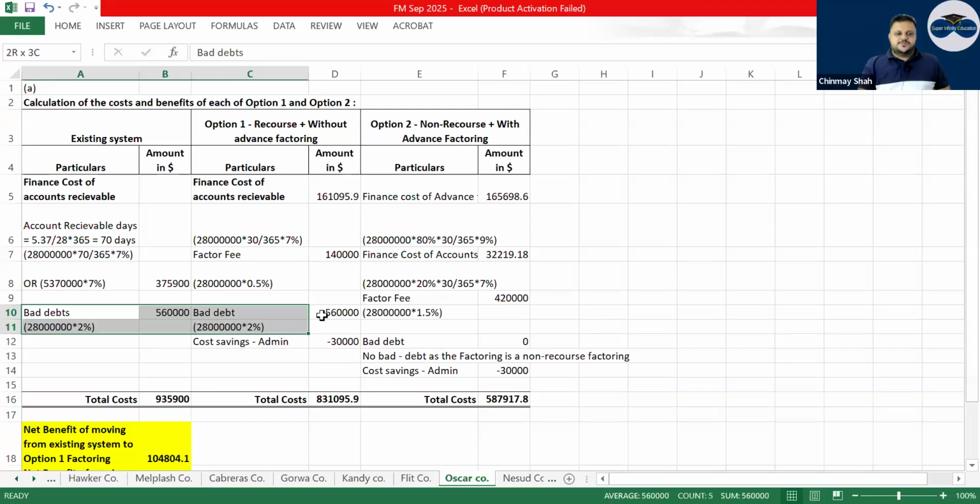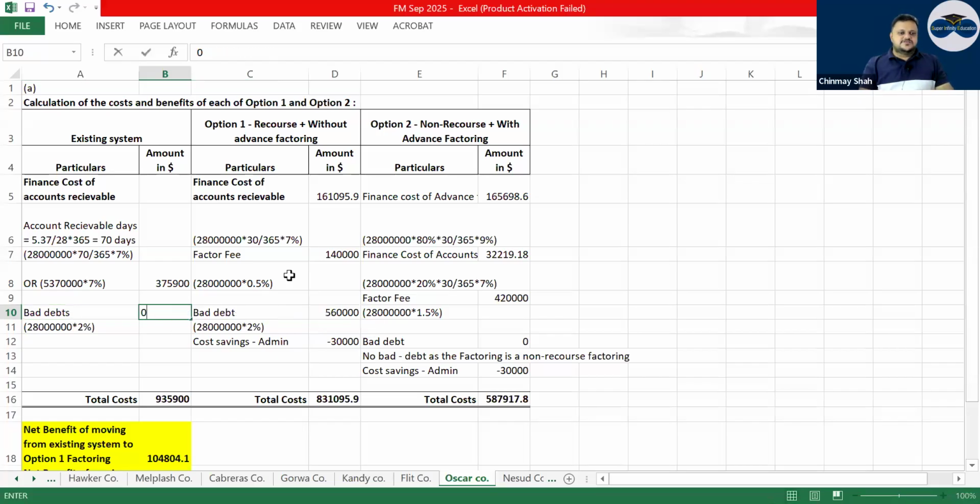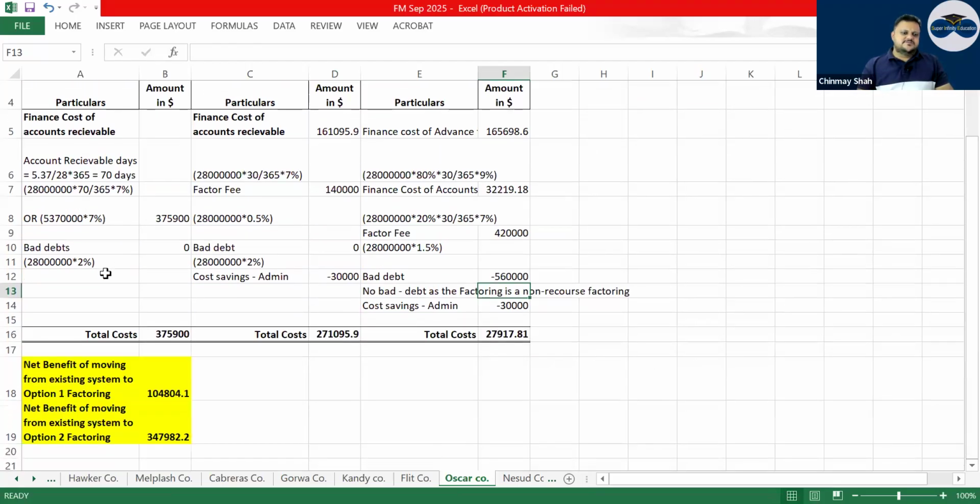Here in both these cases, I took 560, 560. Now another option of showing this is showing this 0, showing this 0, correct? And showing this as minus 560, that is savings of bad debt. The answer will not change. All the decisions will remain the same. It's just a different way of showing it, correct? Like cost savings, I could have shown cost here 30,000 extra, and then here 0 and here no admin cost.